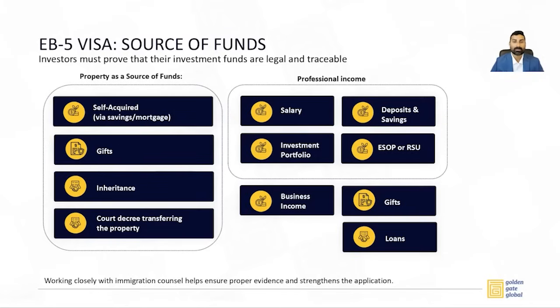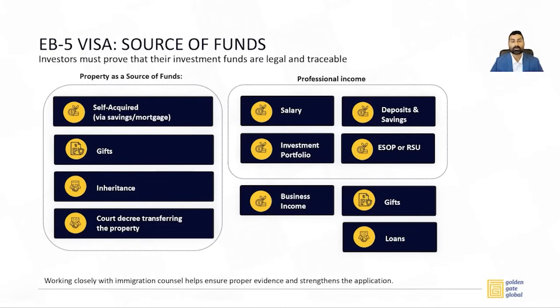You could also fund your investment with ESOPs, that is employee stock options, or RSUs, as they're called in the States. In addition to this, there are other sources such as business income, in which case, not only do you have to document your role in a business, but also prove the existence of that business with articles of association, bylaws, etc., incorporation documents. The funds can be gifted as well, as long as the person who's gifting the funds can document these funds. And the funds can originate in the United States or overseas.